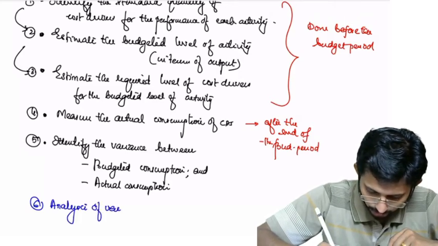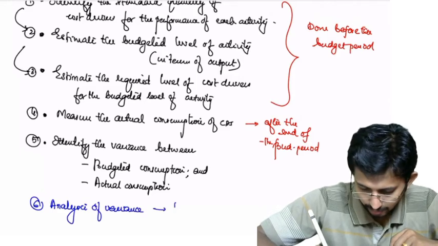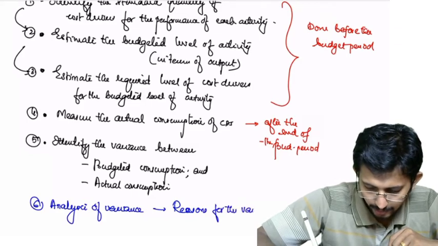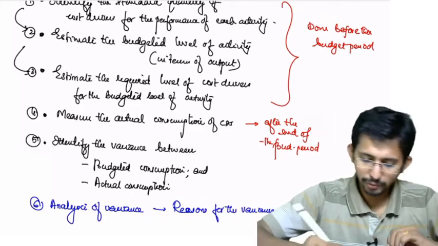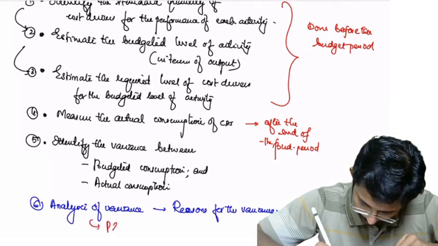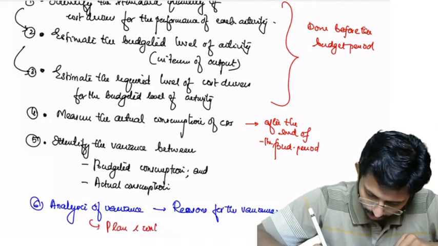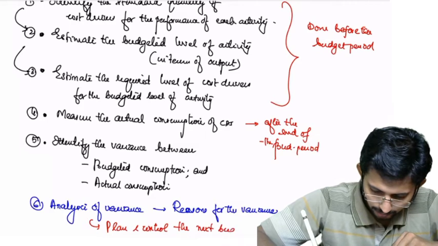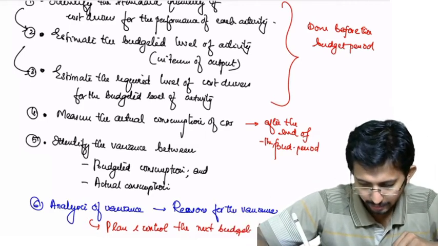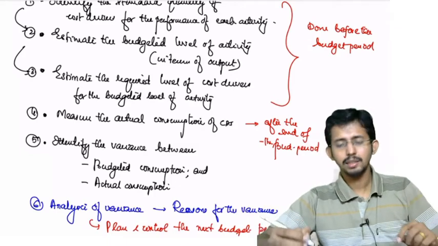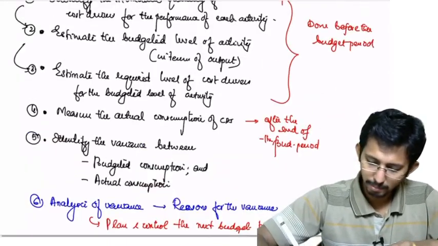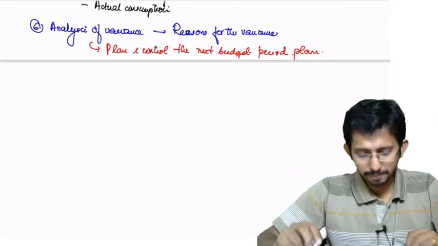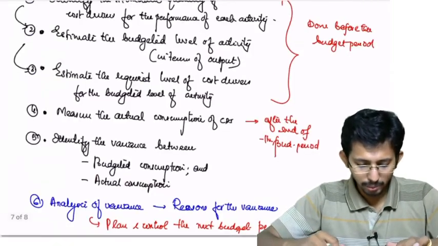Analysis of variance. We try to identify what are the reasons for the variance, and based on this analysis, what you have to do? You have to plan and control the next budget period. Is it clear? Okay, so that is what you do in activity based budgeting.